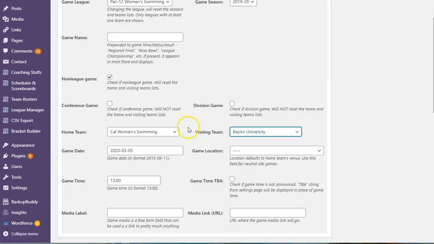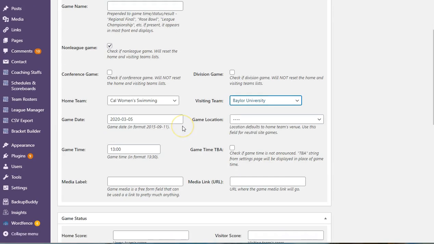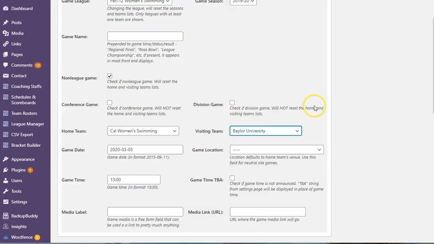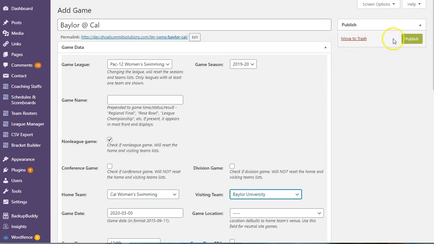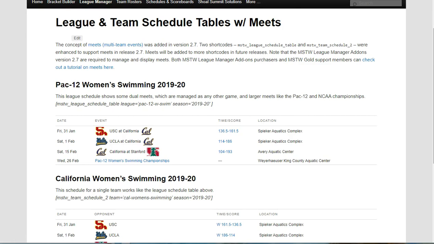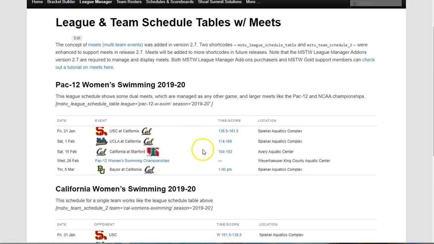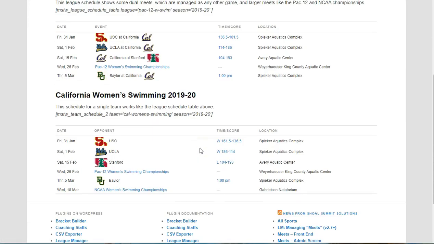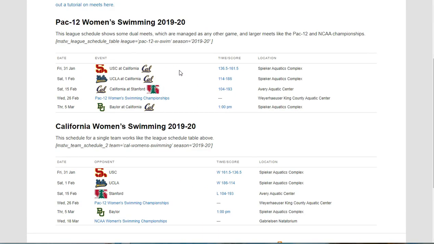It can be the 5th, 1300. That's fine. We don't need to worry about a lot of this stuff. We can publish it. So now we come back here and we look at our schedule. There we have Baylor at Cal. It appears on the Cal team schedule. It appears on the Pac-12 league schedule because I made it a Pac-12 league game.